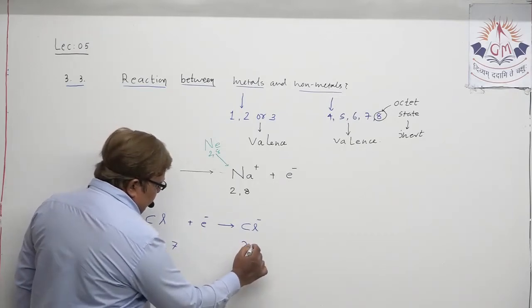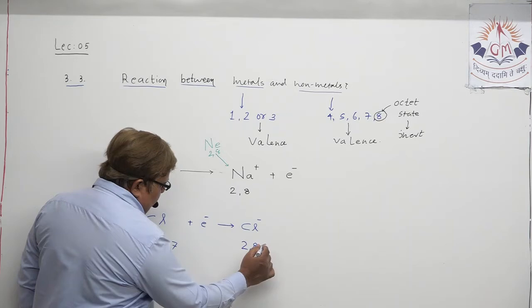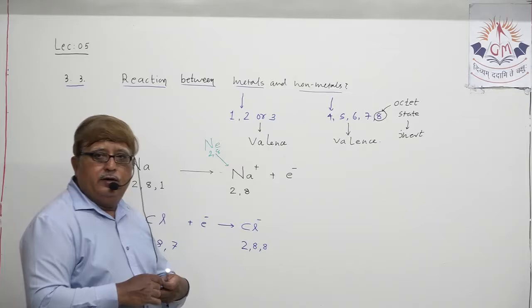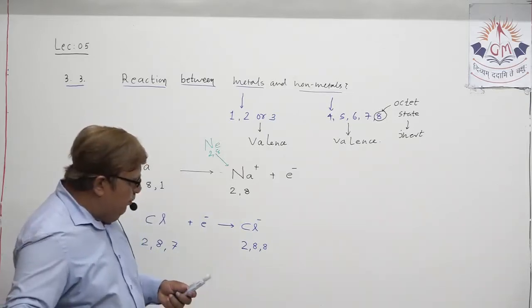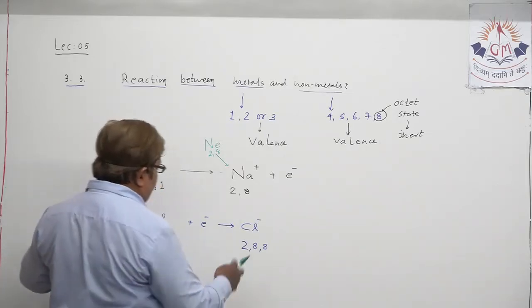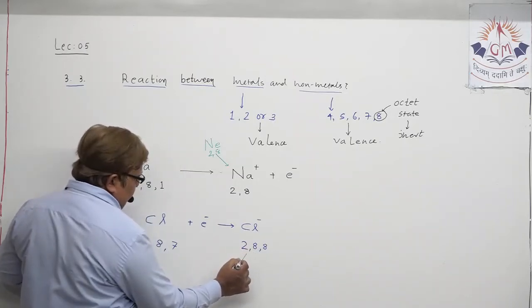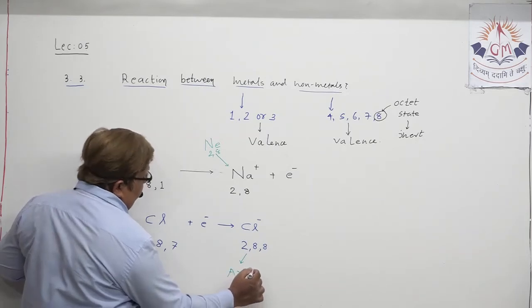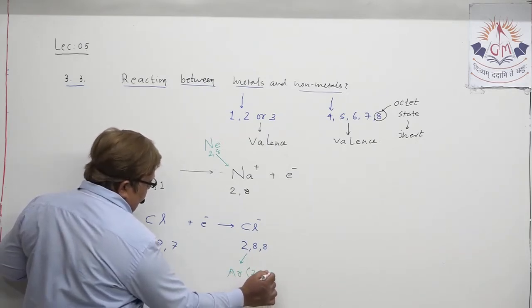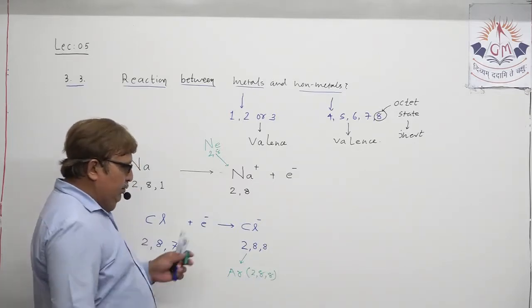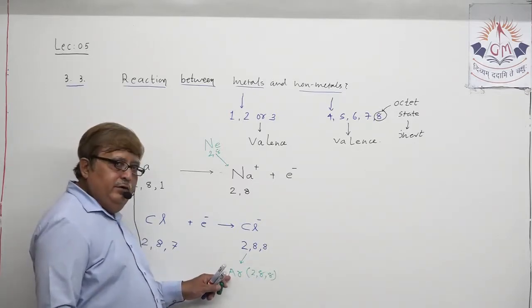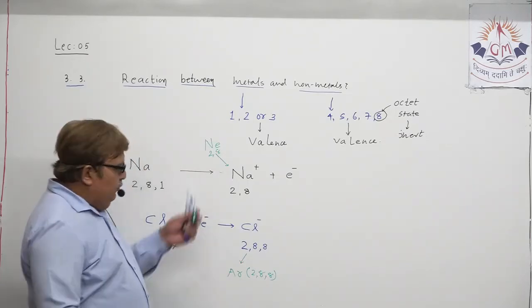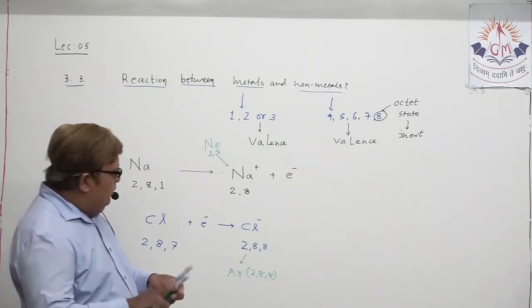Its electronic configuration is 2, 8, 8, which is an octet electronic configuration and matches one of the inert gases, which you can say is argon. Understand? The electronic configuration of argon is 2, 8, 8, with atomic number 18, and it is chemically stable or inert. So now, what actually happened?